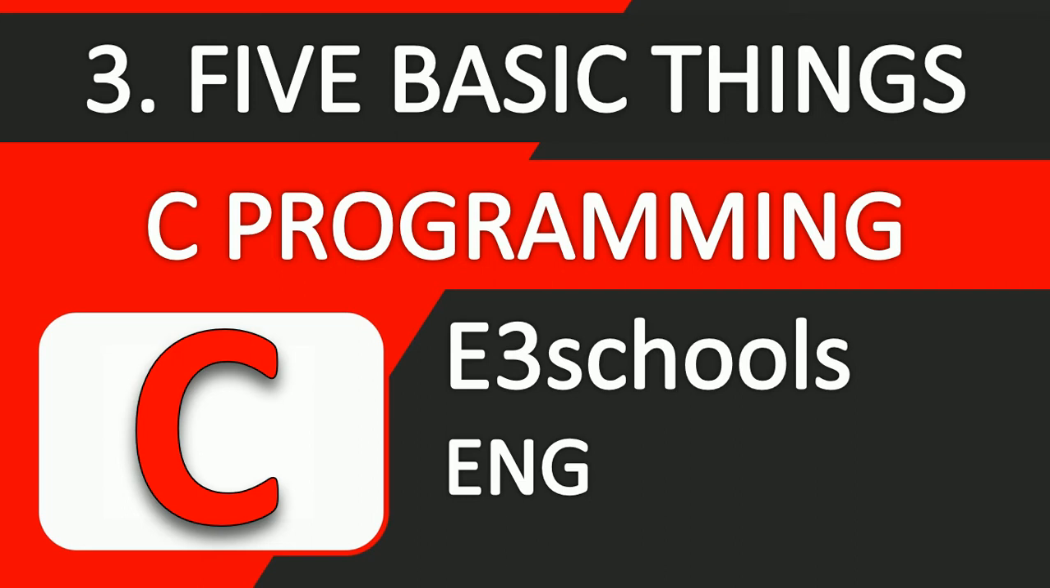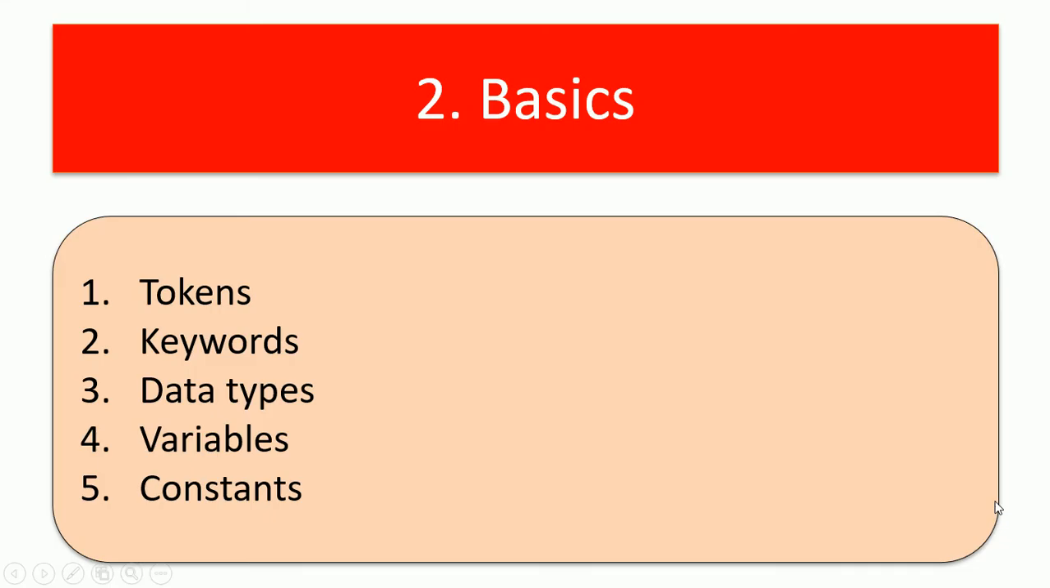In this video, we are going to discuss five basic things that are much needed, or even we can say prerequisite to learn concepts of C programming. So we can say that these are the building blocks of C programming, so that we can learn these basics and we can proceed further. So these are the five basic things to be discussed in this video. Tokens, keywords, then followed by data types, variables, and finally constants.